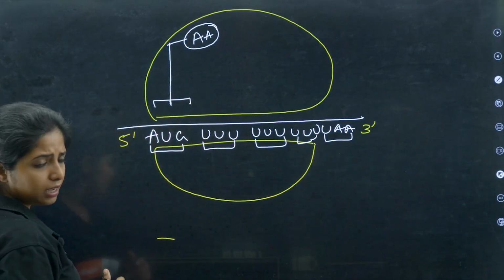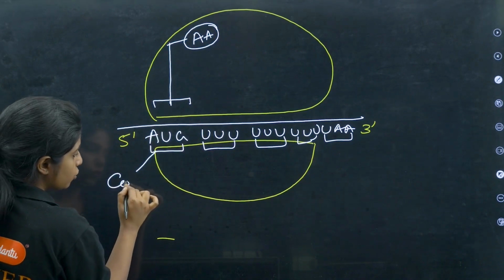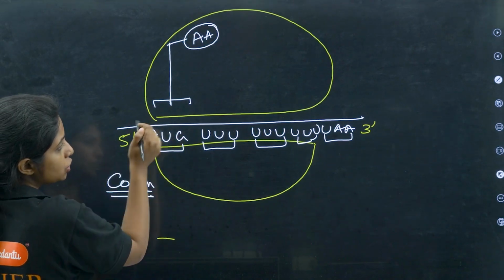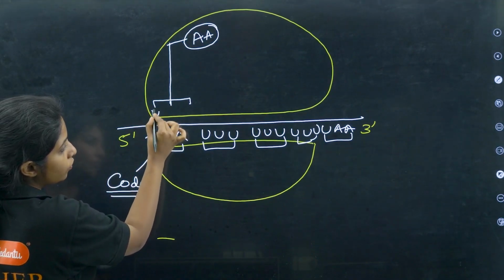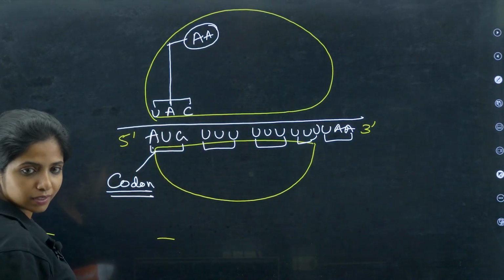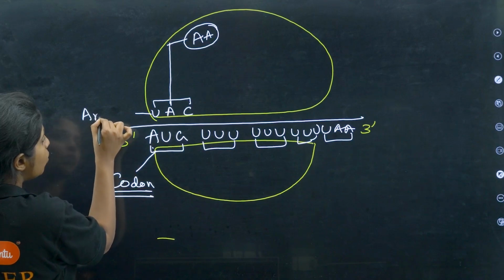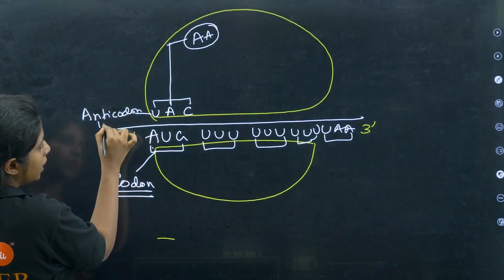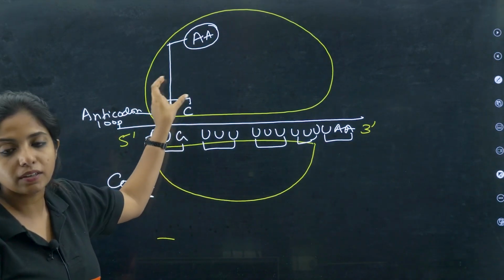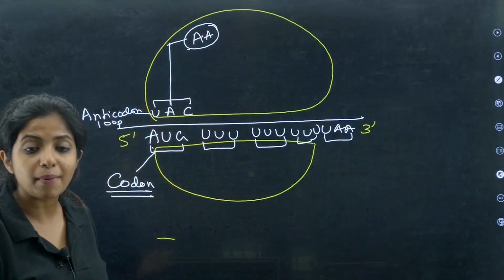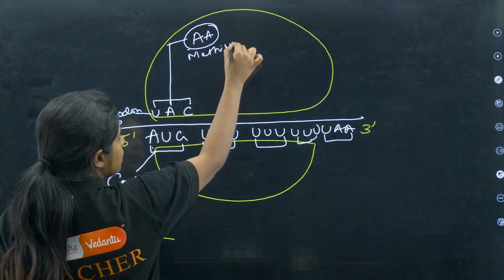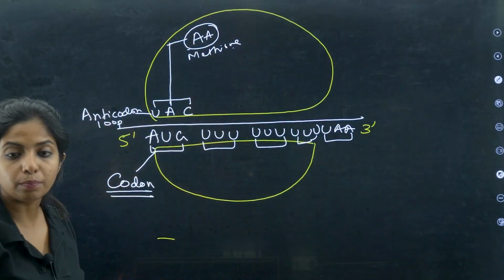Now I am going to say that AUG is known as a codon, and if the tRNA opposite to it comes and binds to it, that means A will have U over here, U will bind with A, and G will bind with C. It's cool, right? This is known as the anticodon loop of tRNA. It has the anticodon. AUG will always bind with this, and this particular tRNA will always carry a specific amino acid, my dear children, which is methionine. So this code is very specific for the amino acid methionine.